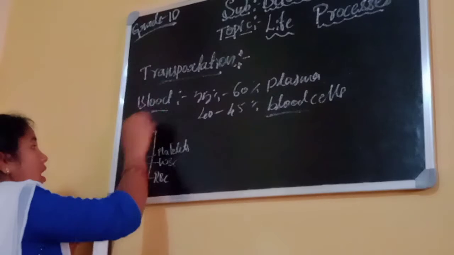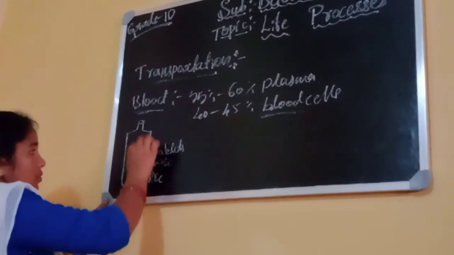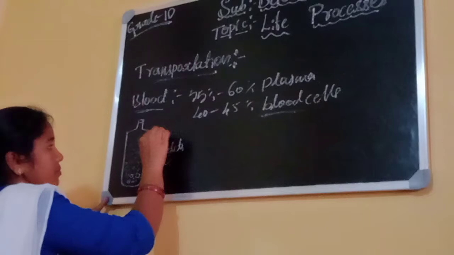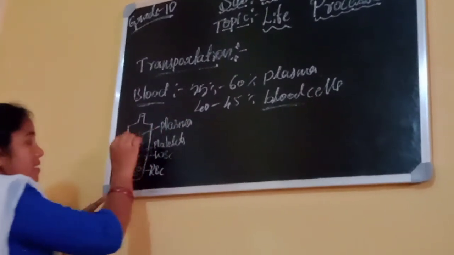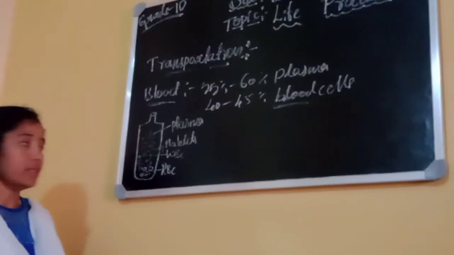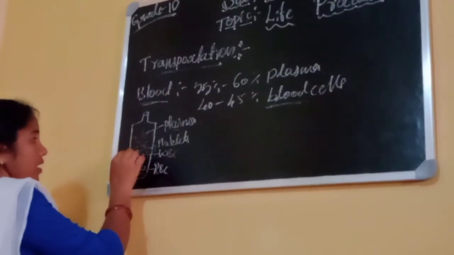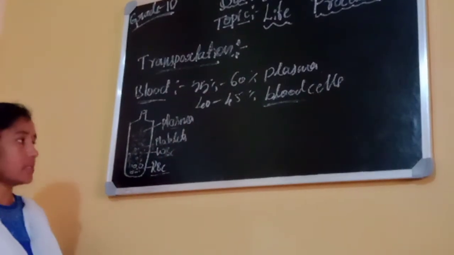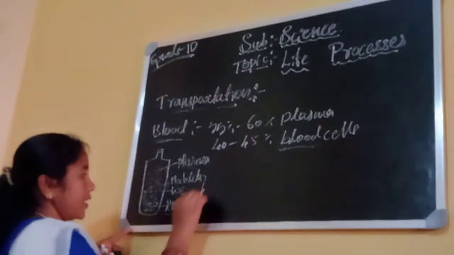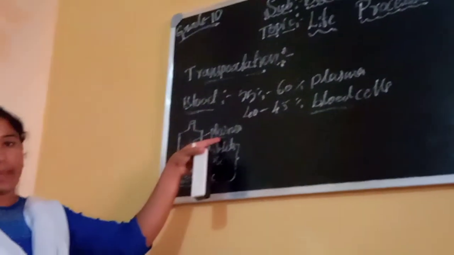And I will pour some water into that bottle, that is plasma. There is a water-like substance in our blood, that is plasma. The remaining solid particles are RBCs, WBCs and platelets. These are the components of blood, and blood is also made up of plasma.